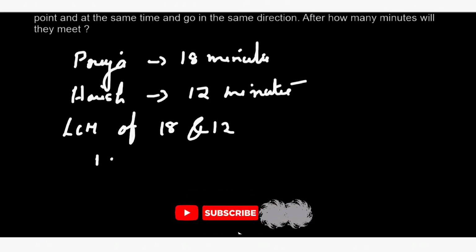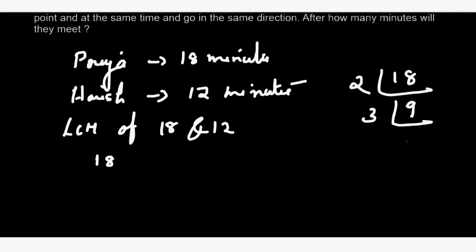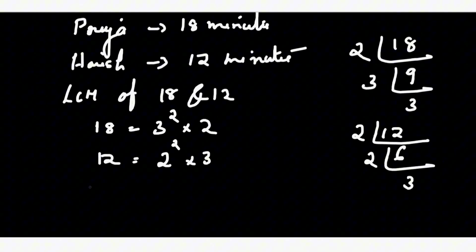First we'll find the prime factorization of 18. 18 is 2 times 9, and 9 is 3 times 3. So 18 can be written as 3 square into 2, right? Next number is 12. Find the prime factorization of 12: 2 times 6, and 6 is 2 times 3. That is equal to 2 square into 3, right?